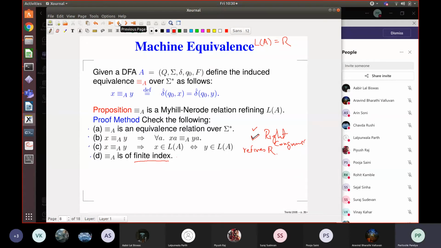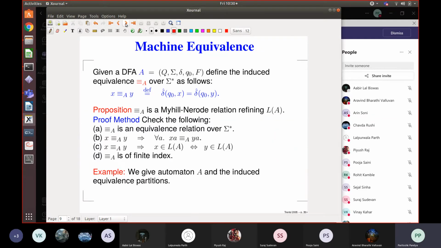We are getting little abstract. We are using some algebraic concept. So instead, from this machine, we have actually come up with how the set of words is partitioned, right? Yeah.